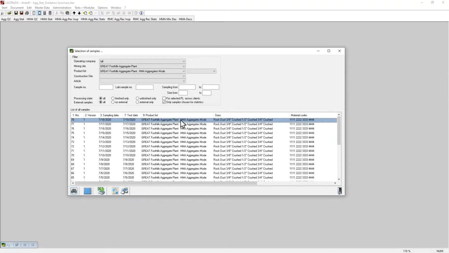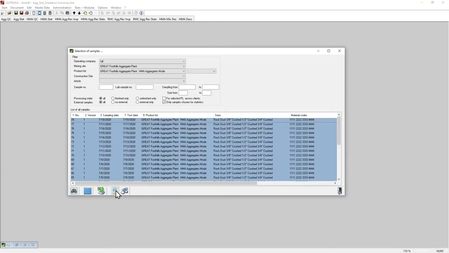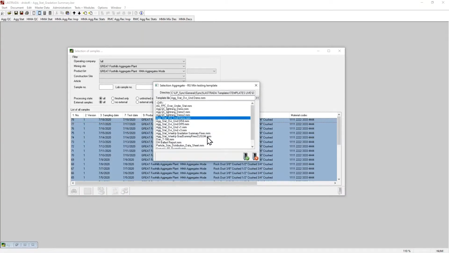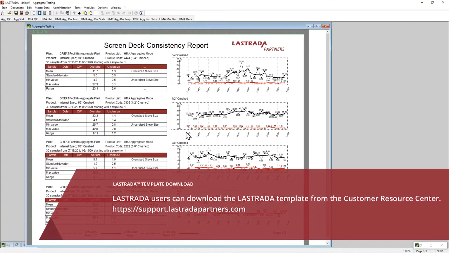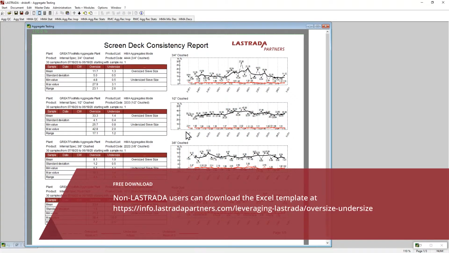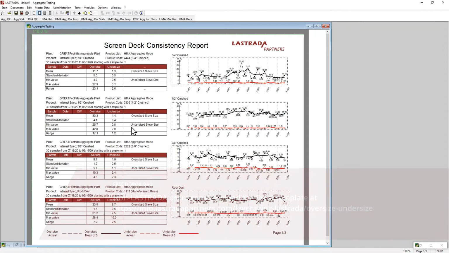Let's now run the screen efficiency report on the same data. This page of the screen deck consistency report provides a basic overview of both the oversize and undersize of each of the products on this screen deck, some basic statistics, means, standard deviations, minimum, maximum, and range of both the oversize and undersize of each product.